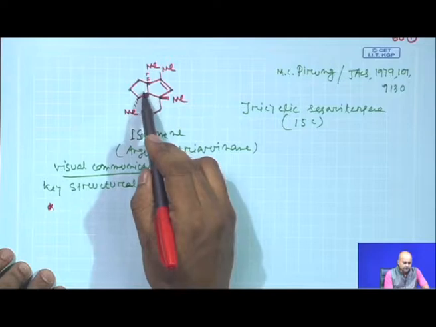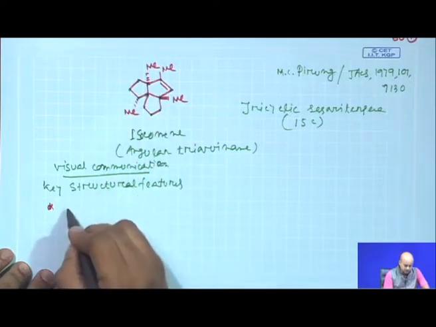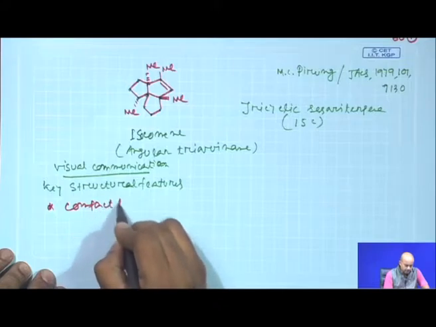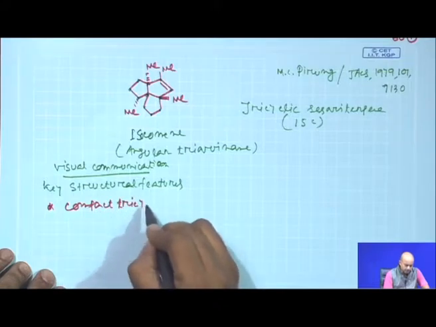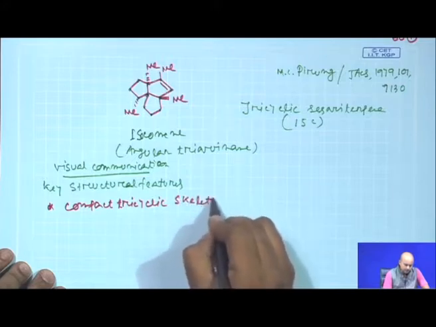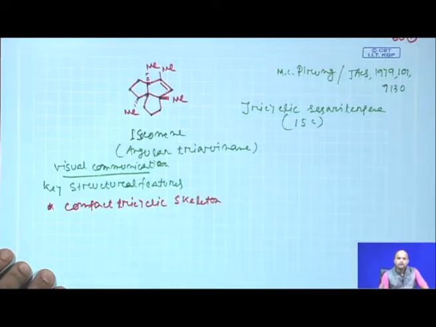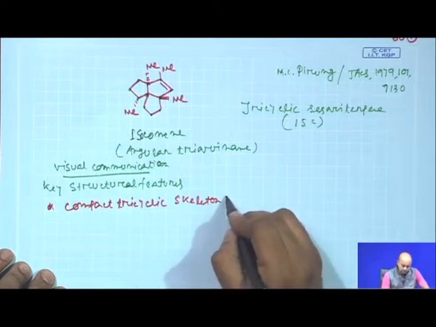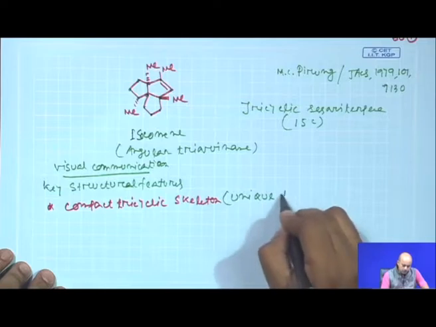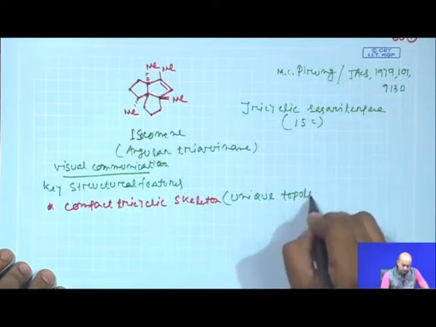This molecule has a compact tricyclic skeleton, but the tricyclic skeleton has a unique topology, which means it is angularly fused.